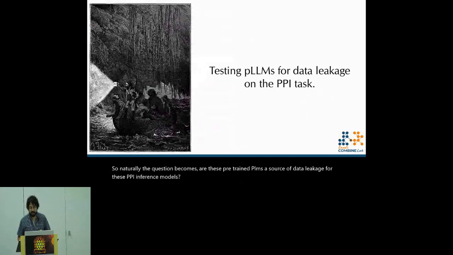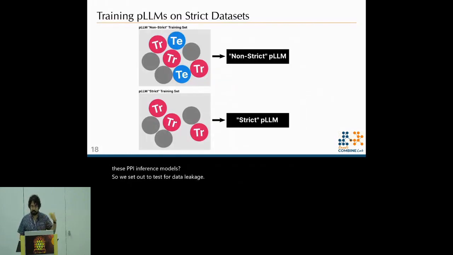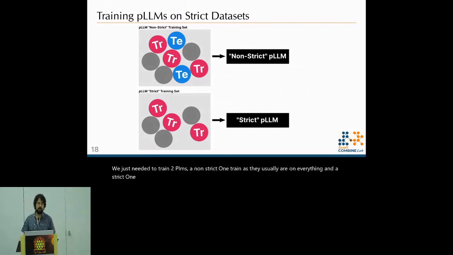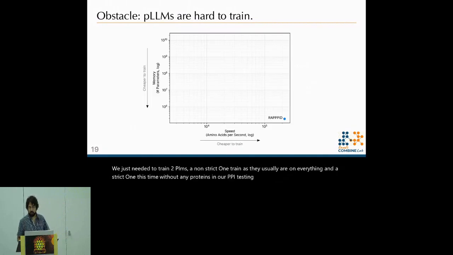So we set out to test for data leakage. We just needed to train two PLMs, a non-strict one, trained as they usually are on everything, and a strict one, this time without any proteins in our PPI testing set. Just one problem. Training PLMs is hard. That's why you use pre-trained ones.